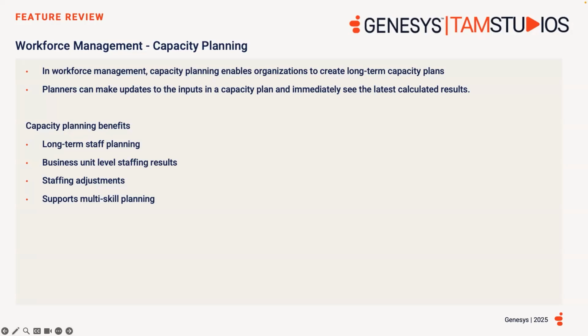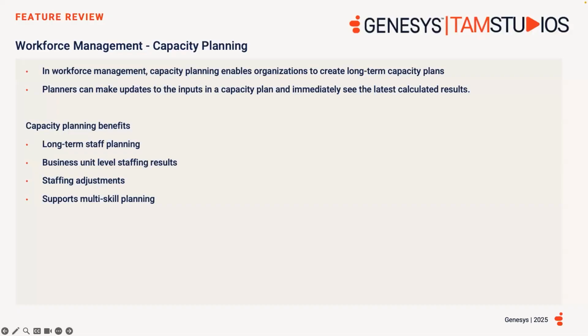There are some key benefits to capacity planning. These are long-term staff planning, where you can create a capacity plan for up to 2 years using automatic best method forecasting or ABM. You're able to view business unit level staffing results to understand staffing deficiencies or overages at an entire business unit level.